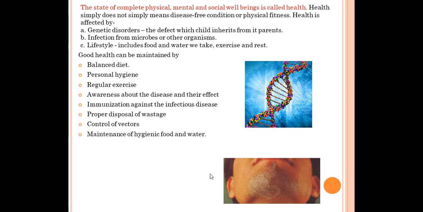First of all, we have read about health. So what is health? The state of complete physical, mental, and social well-being is called health. There are 3 factors which affect health: genetic disorders, infection, and lifestyle. After that, we have also read how we can get good health. That is by taking good food, that is balanced diet, by maintaining personal hygiene, by doing regular exercise, by taking the vaccines, by controlling the vectors, and by taking hygienic food and water, we can get good health.